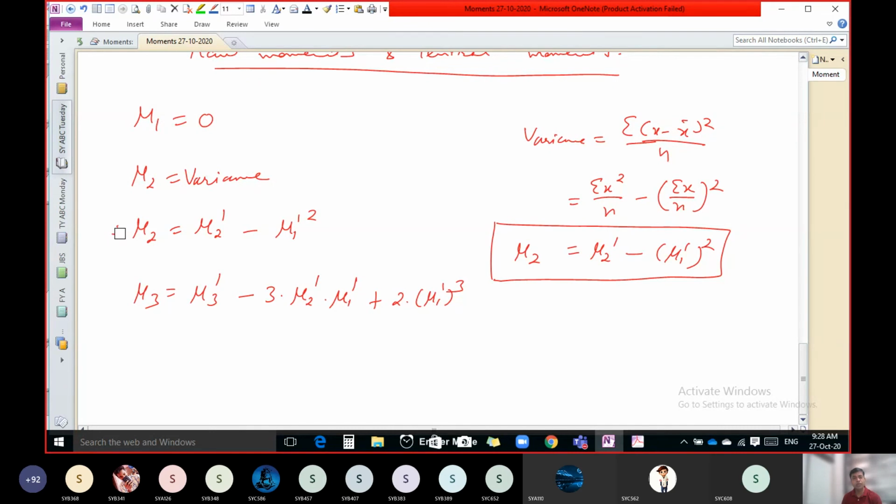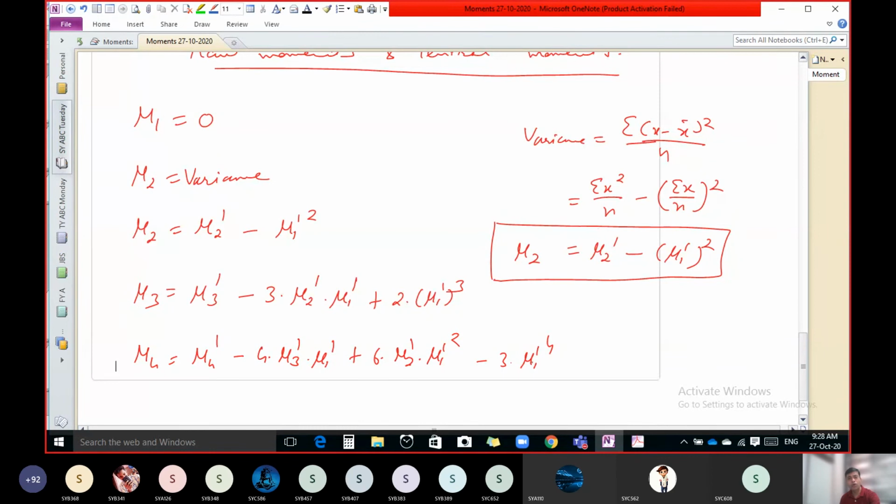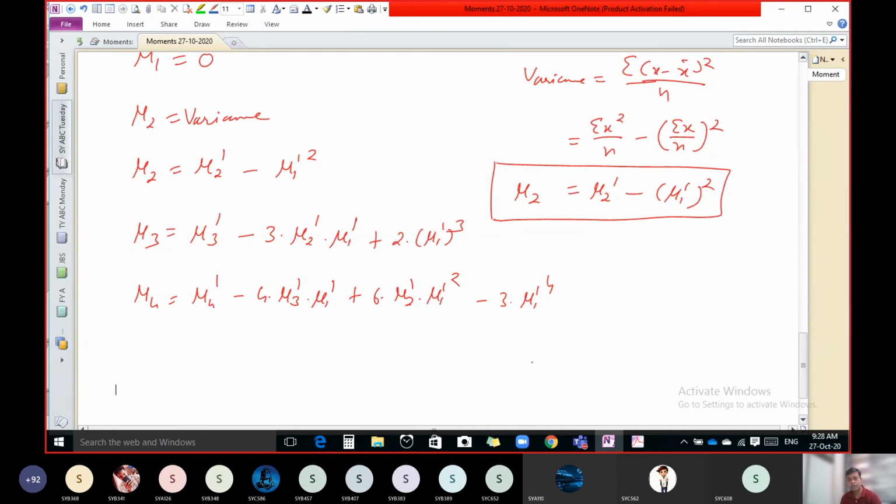And similarly, there is a formula of mu4. The formula of mu4 is mu4 dash minus 4 times mu3 dash into mu1 dash plus 6 times mu2 dash into mu1 dash square minus 3 times mu1 dash raised to 4. So this formula you have to learn.